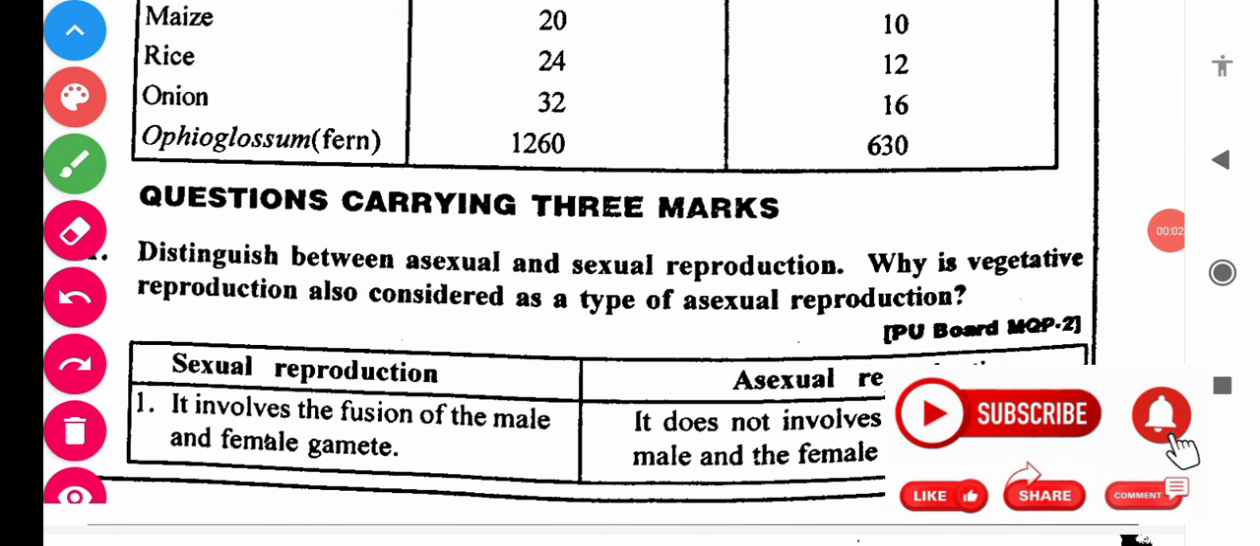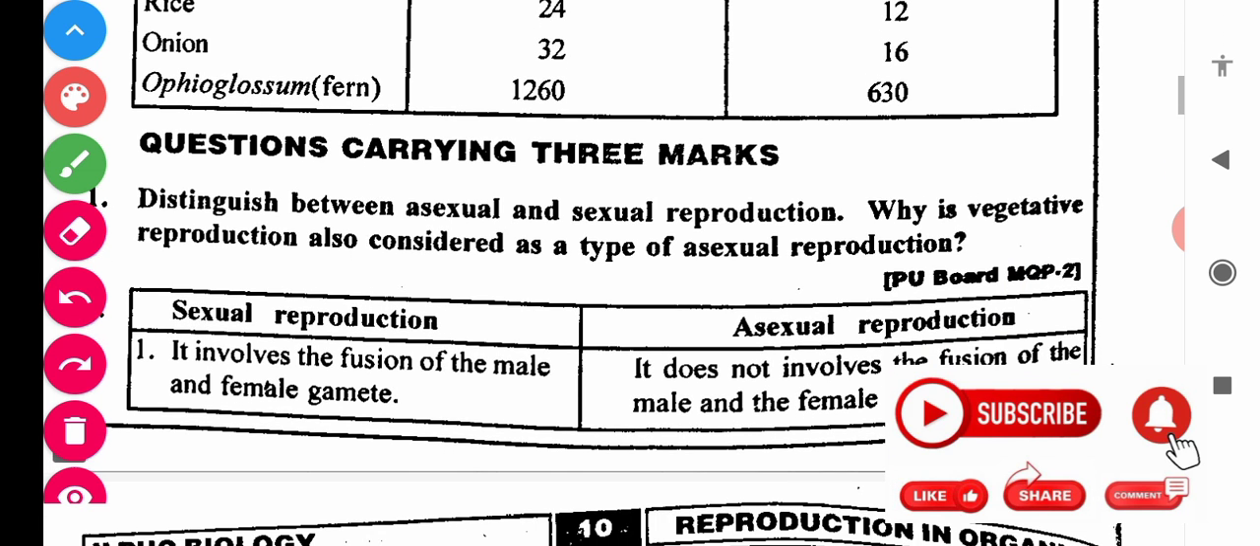Dear friends, let's discuss 3 marks questions of the topic reproduction in organisms. Okay, now these are very important questions for your public exam, the final exam. If you see the 3 marks question, first question: distinguish between asexual and sexual reproduction. Why is vegetative reproduction also considered as a type of asexual reproduction?